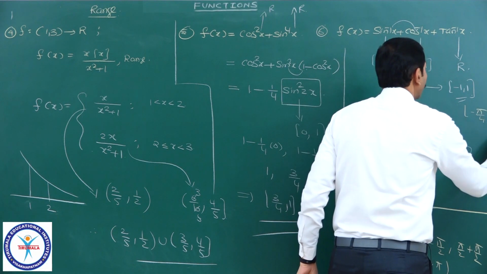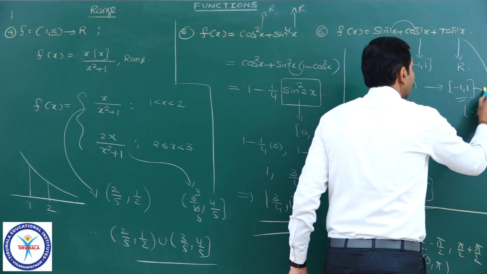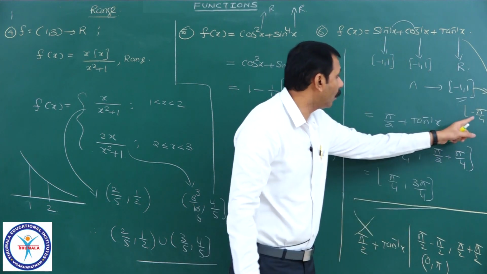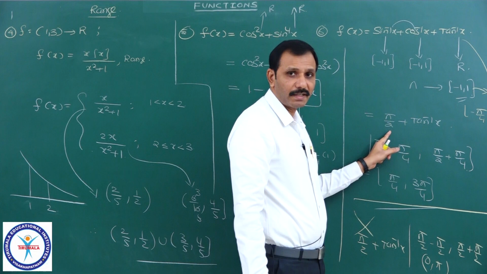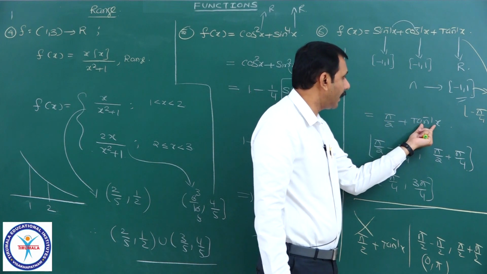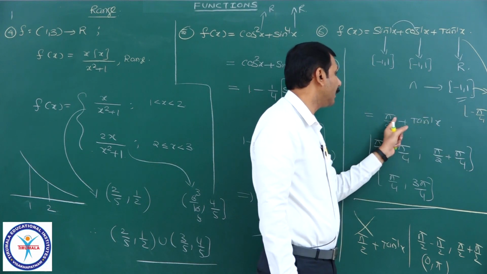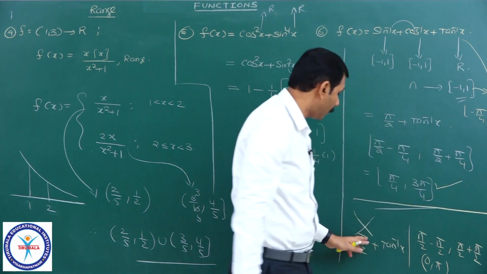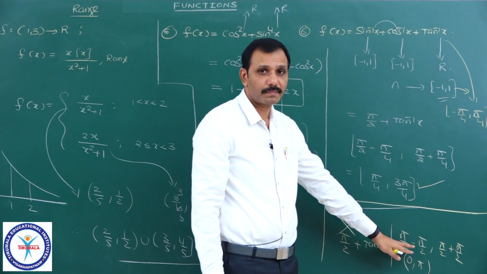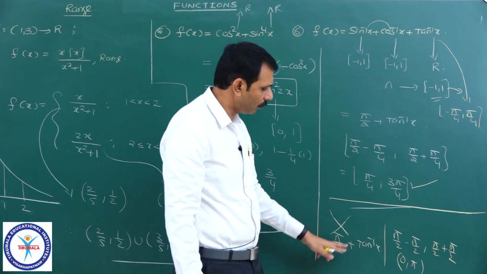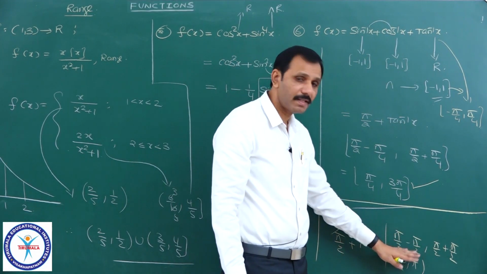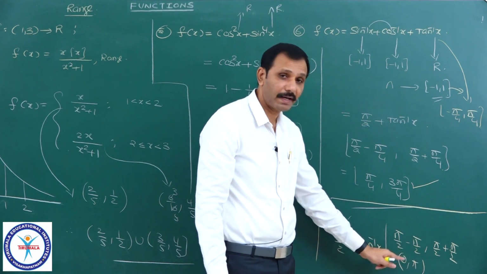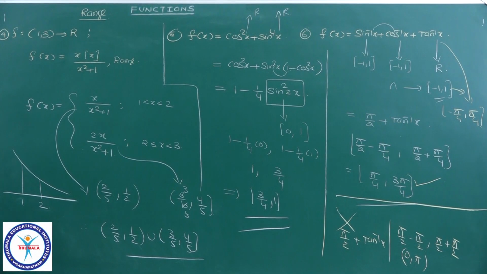Therefore, because it is a constant plus tan inverse x, it depends only on tan inverse x, -pi by 4 is the least and pi by 4 is the greatest. Hence that is the range, and do not take it the other way. If you do not consider this, you definitely may commit this mistake. You have to be careful at this point. Okay.